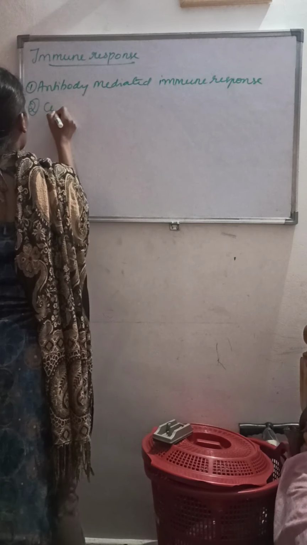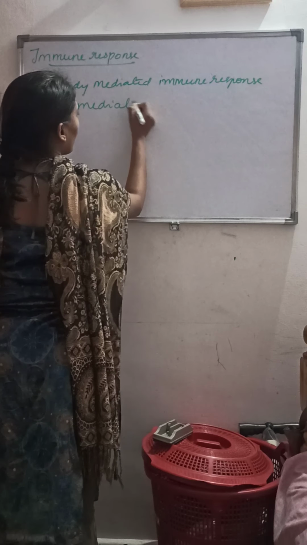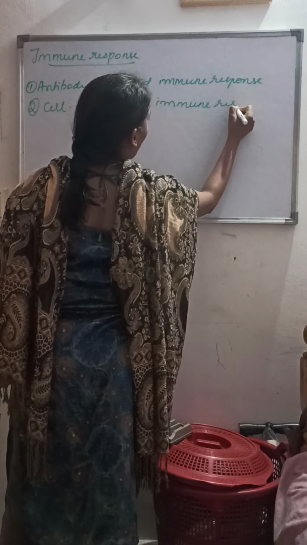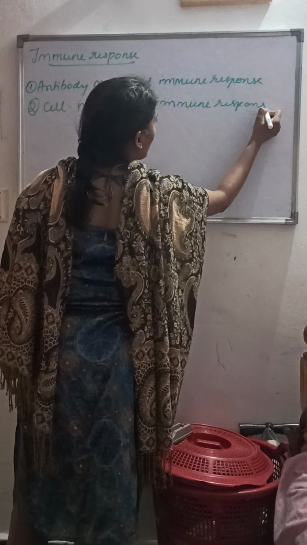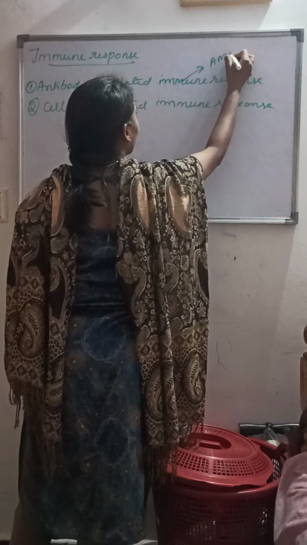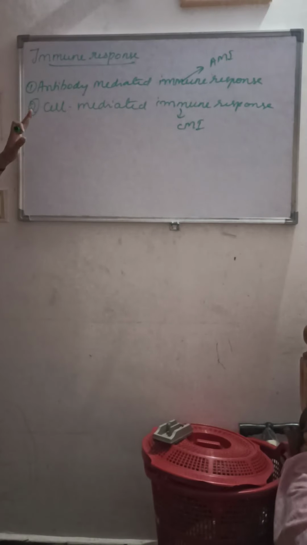The second one is cell mediated immune response. These can be abbreviated as AMI and CMI. I hope you remember that in the last class we just had a glance at what the antibody mediated immune response and the cell mediated immune response are.